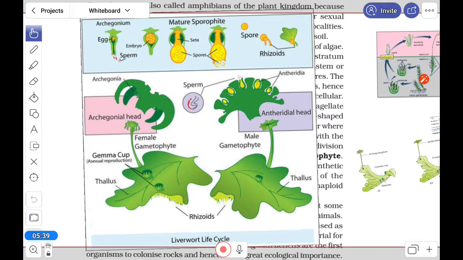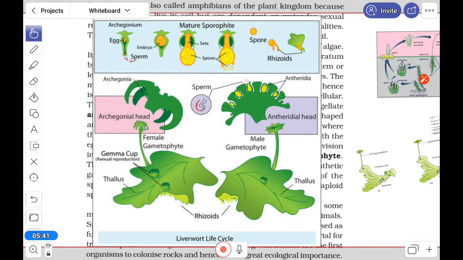Now look at here, this one, here it is the female gametophyte. If we see that, this is the archegonia. See that archegonia. Archegonia is plural, and one is archegonium. It means female part. I think you can understand. It is flask-shaped. Here is the egg. Egg is produced, and these are the sperms which enter inside. Here the embryonic stage is shown.